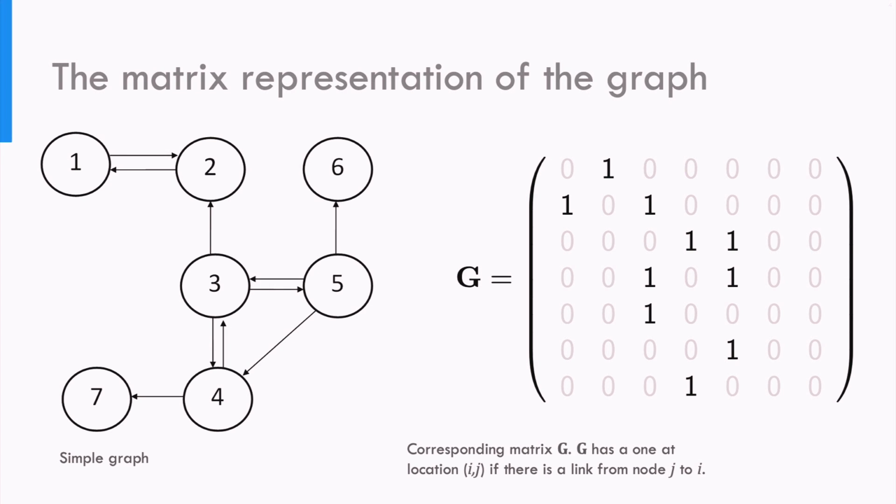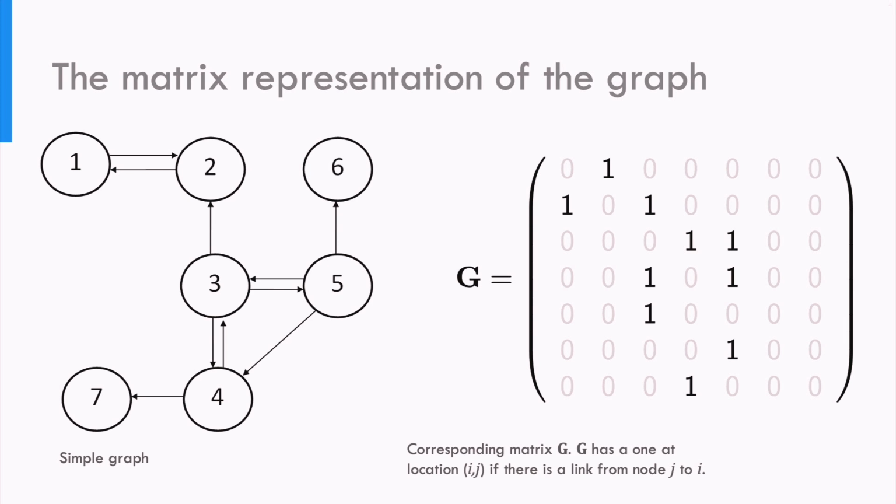Now the graph can also be represented as a binary matrix, that is a matrix with zeros and ones, and we call this matrix the matrix G. A column of G represents a node or a website. Let's call this node J. Then the jth column contains on position I a 1 if node J has an outlink to node I.